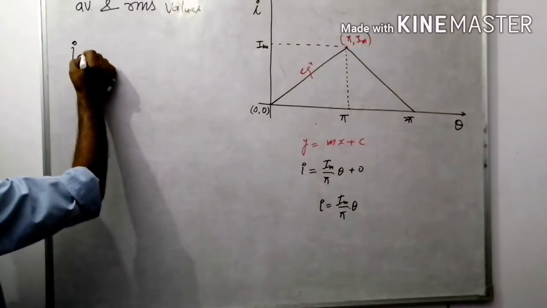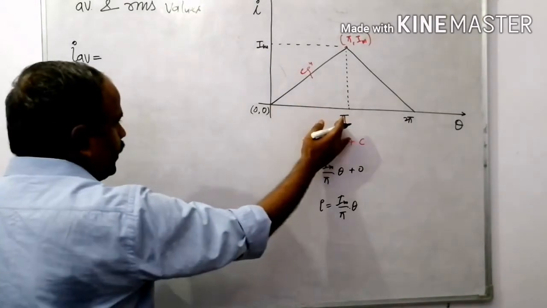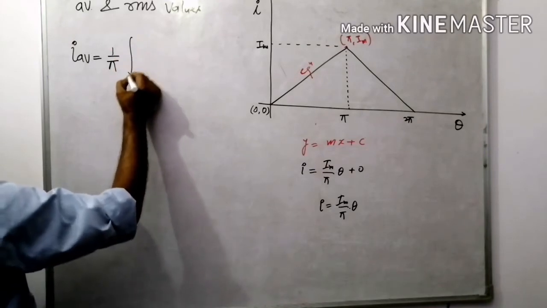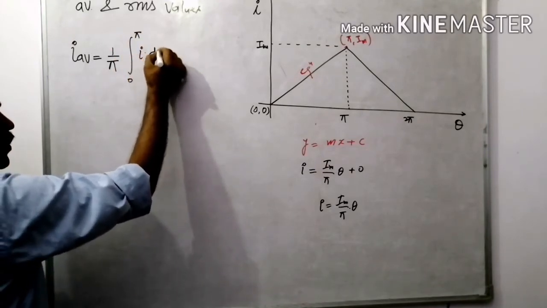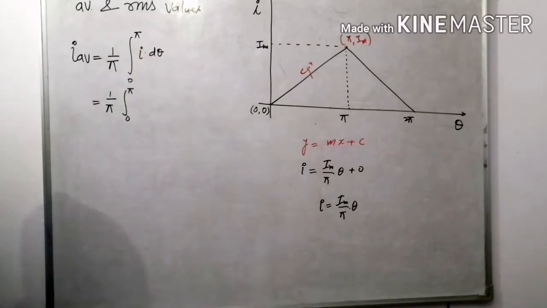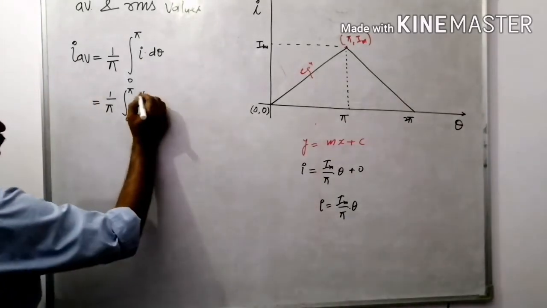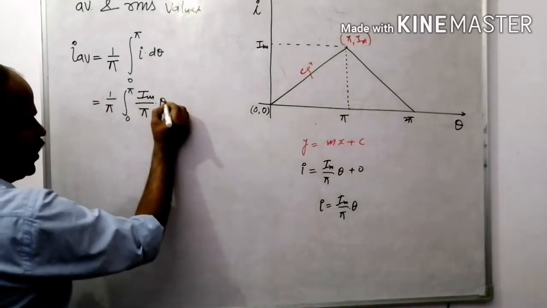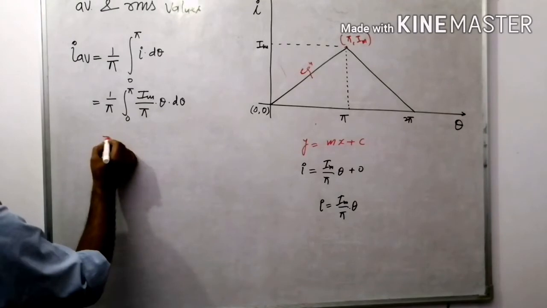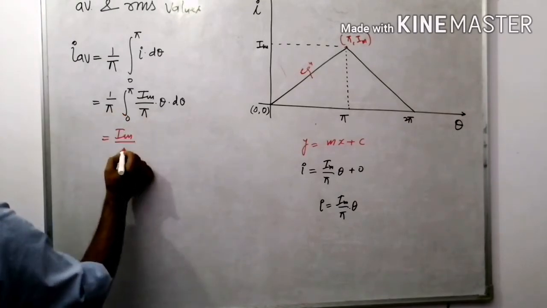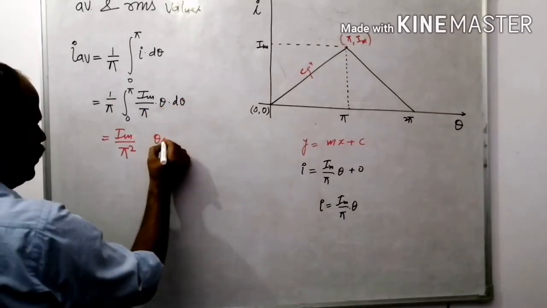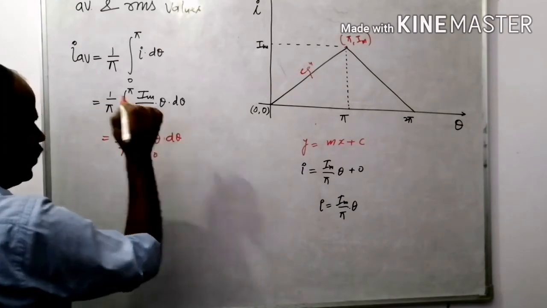Now I average, 0 to pi, for the mean value or average value: integration 0 to pi I into d theta, 1 upon pi integration 0 to pi, put the value of I. This is the equation, I maximum upon pi into theta into d theta. Yes, it becomes I maximum upon pi square, theta into d theta, limit 0 to pi.